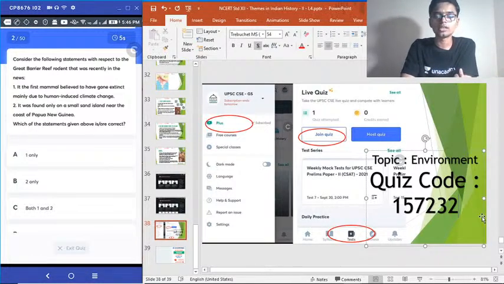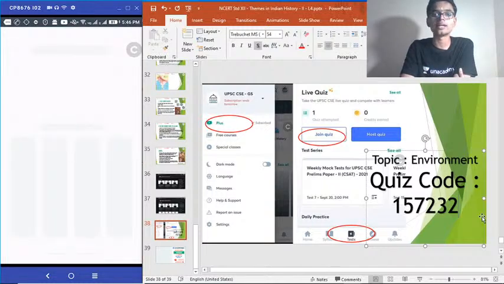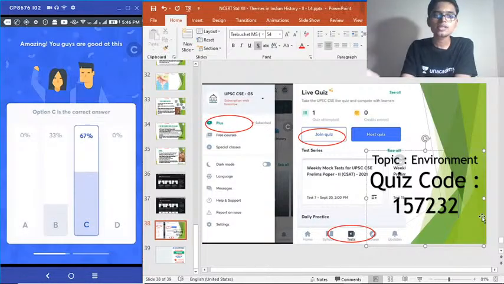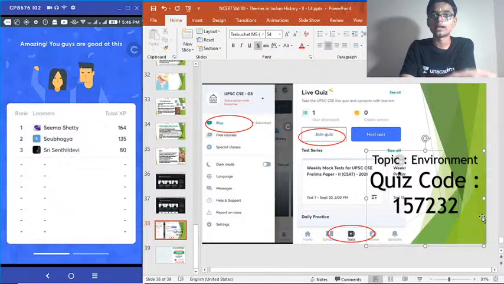So we have completed the theory session for the day. Now we are looking at the second part of this session, that is the quiz on environment and ecology. This is conducted in the Unacademy learning app, so please join this quiz using the Unacademy learning app.